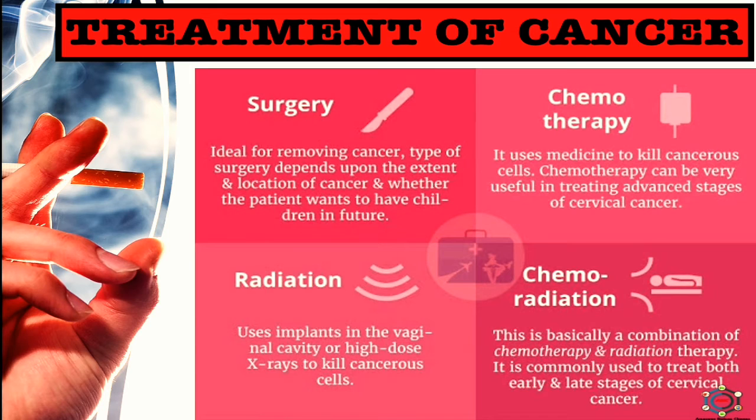In case of radiation, use implants in the vaginal cavity or high dose X-ray to kill cancerous cells. And chemoradiation is basically a combination of chemotherapy and radiation therapy. It is commonly used to treat both early and late stages of cervical cancer. So this is all about the treatment of cancer.